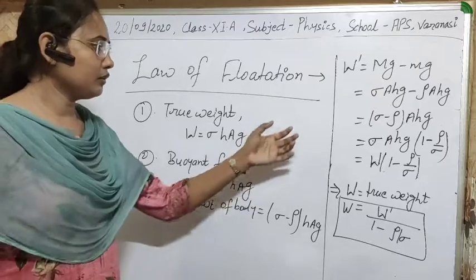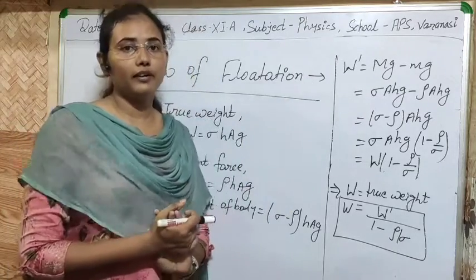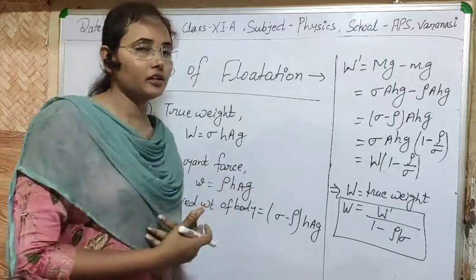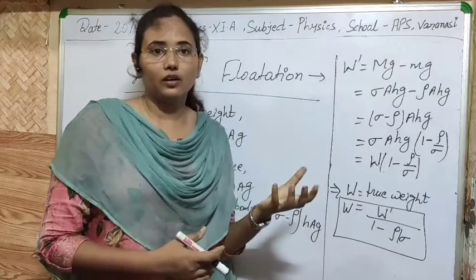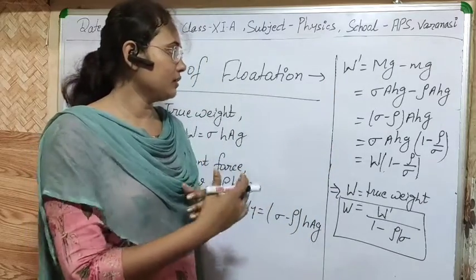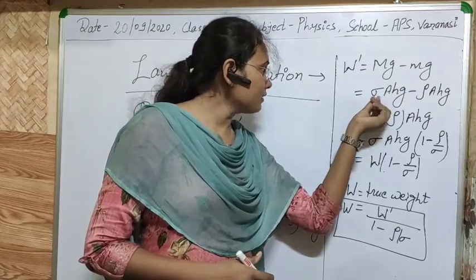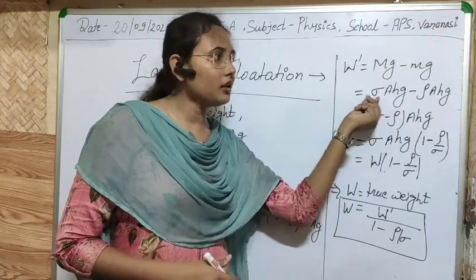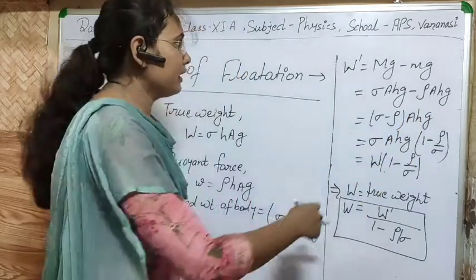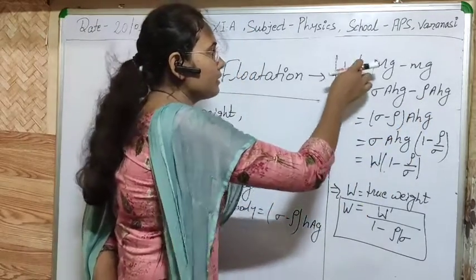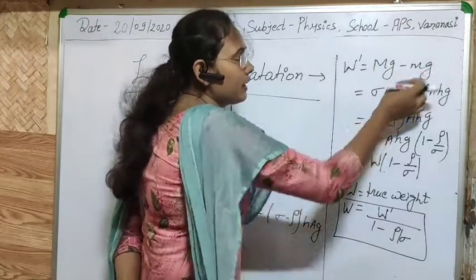One more thing I want to tell you: if the density of the fluid we have taken is different from the density of the body, then definitely there will be some loss in the weight of the body due to the difference. For calculation, let us assume that sigma is the density of the body and rho is the density of the liquid taken. As you know, the weight of the body in the liquid will be the true weight minus this weight mg.